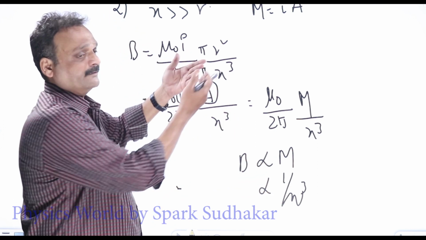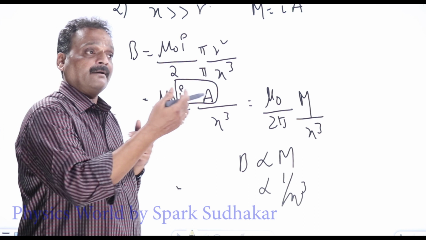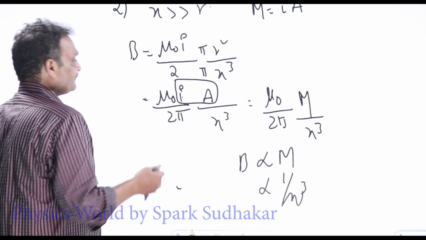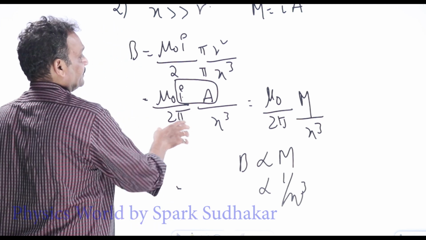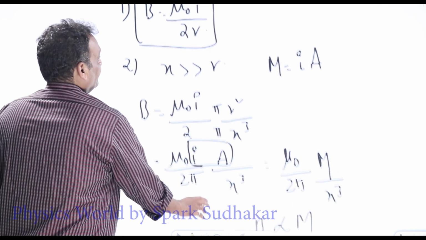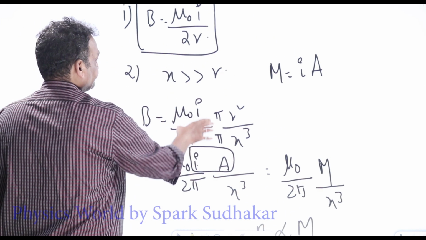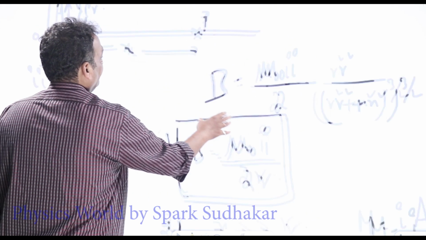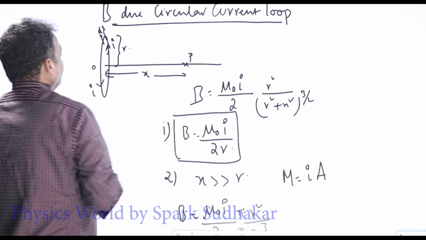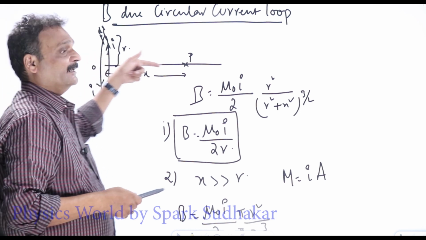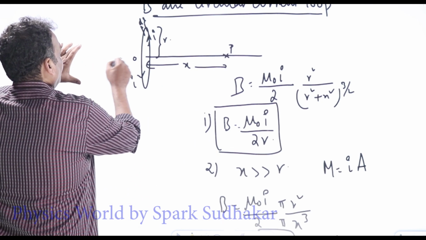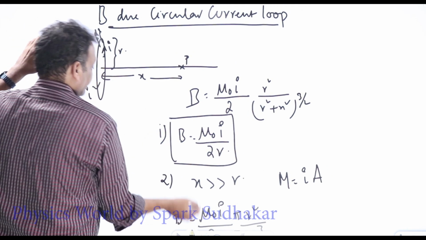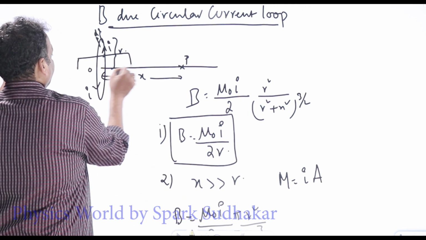The same things will be useful in electrostatics when we are talking about electric dipoles. This is B at a far off point. At all far off points, these current loops behave like dipoles, which means we can visualize this as a small bar magnet.